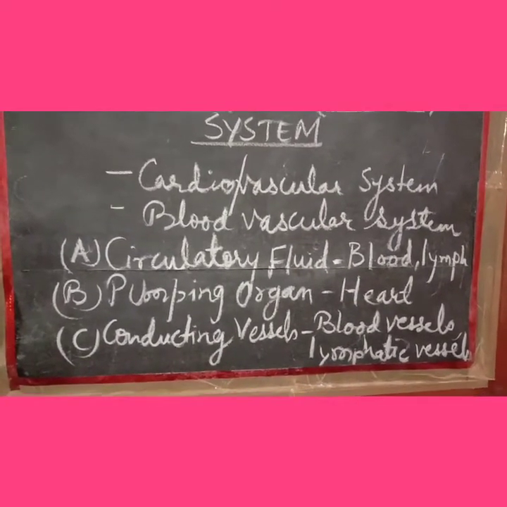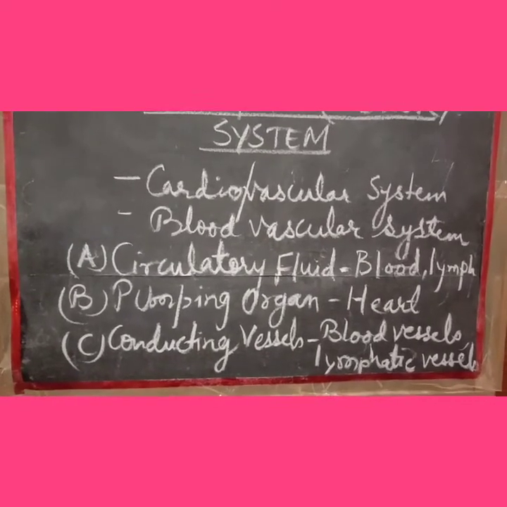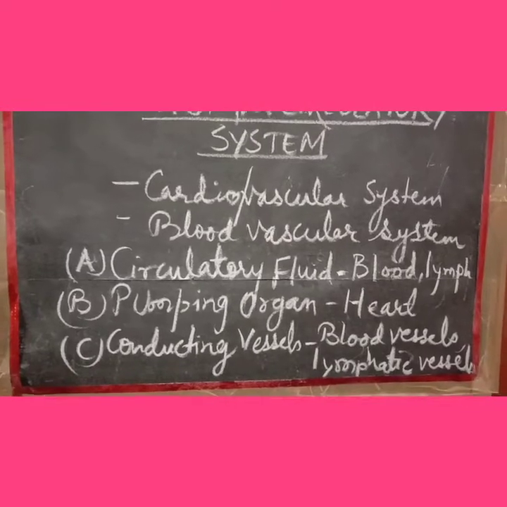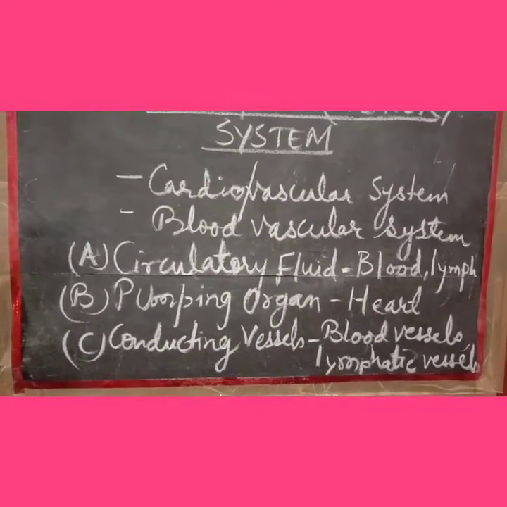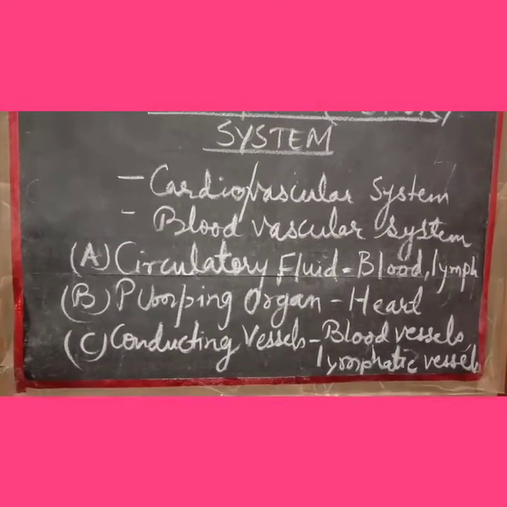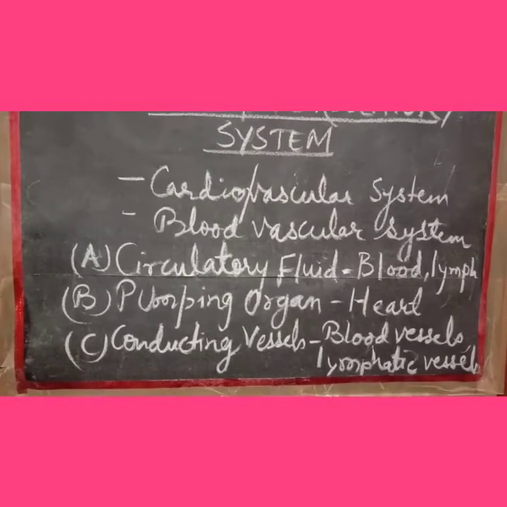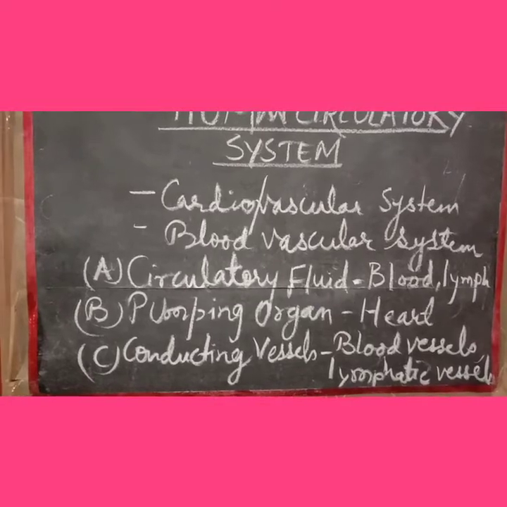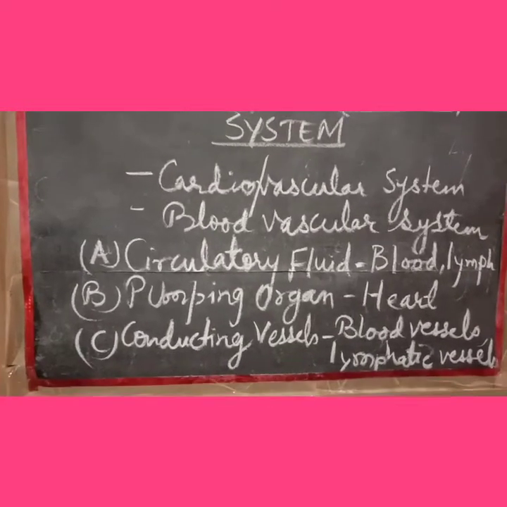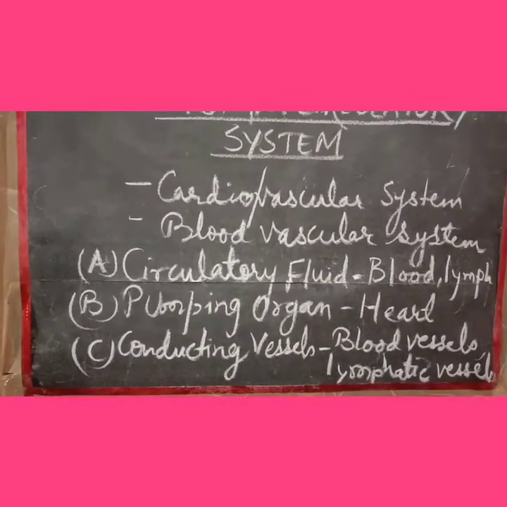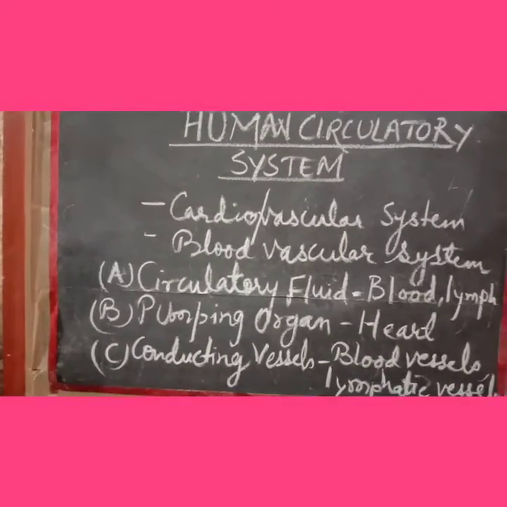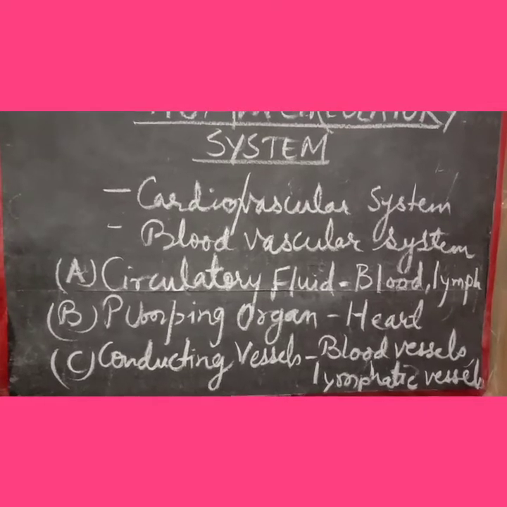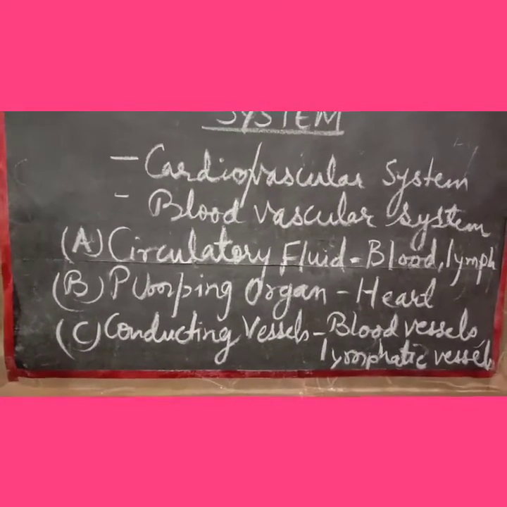The next example is that of the excretory system. All the extra water, excess salts, nitrogenous waste such as urea, etc. have to be removed from different parts of our body and sent to the excretory system. Especially urea should reach the kidney for its removal in the form of urine. And again, there will be a need for a transportation system.